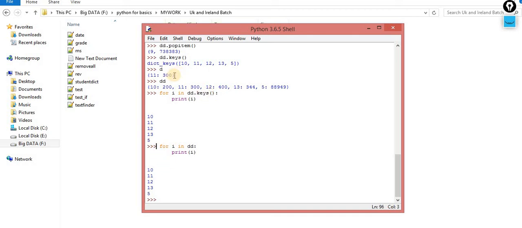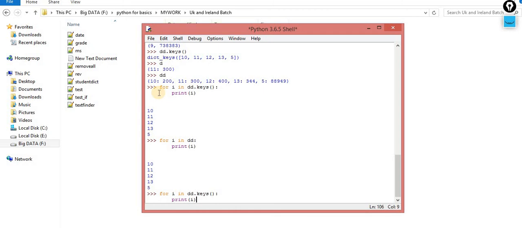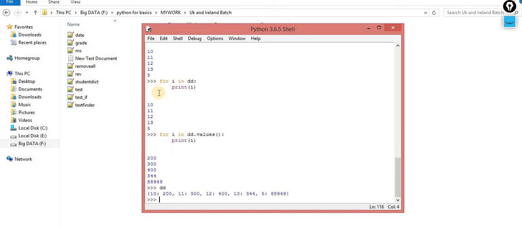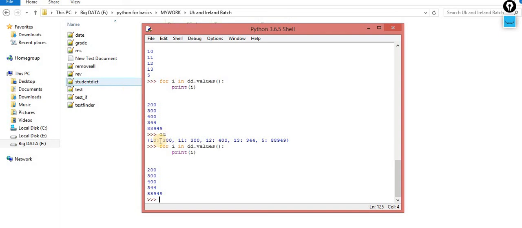Now the next is values. Values automatically specifies itself that I will iterate over the values. Now this time you will get the values. You can check the dictionary, and after performing the values method, you will get only the values. This is the way to fetch the values from the dictionary.